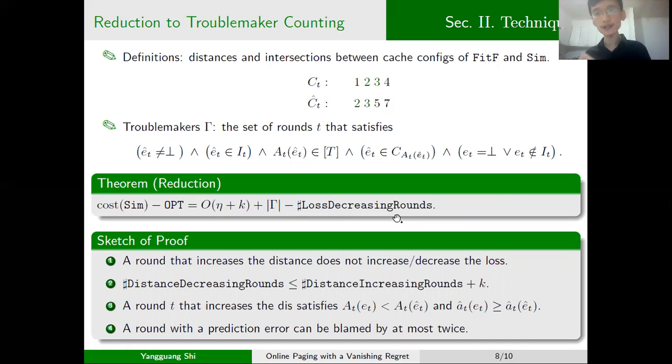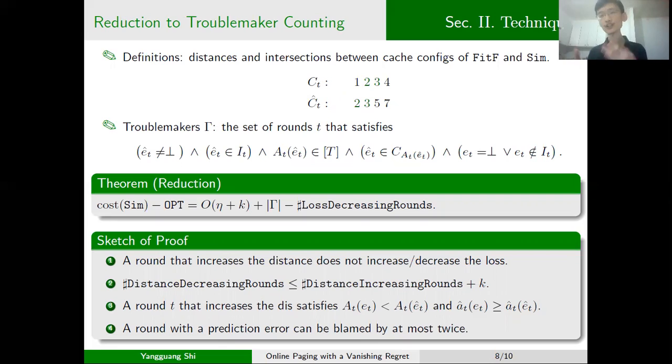The basic idea of proving this theorem is as follows. First, a round that increases the distance will neither increase nor decrease our loss. This is because in such a round, both the optimal algorithm fit F and our algorithm sim need to invoke some page, and in fact they need to invoke different pages in the intersection.